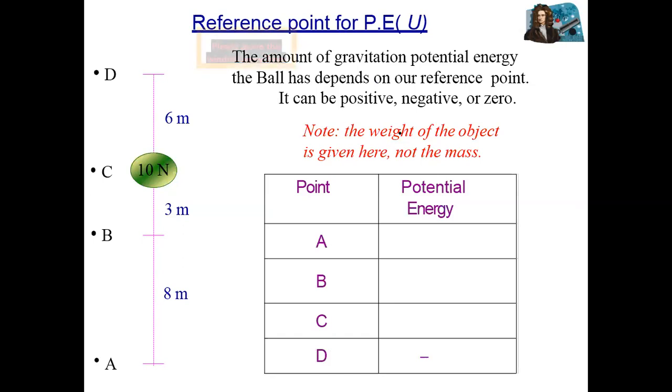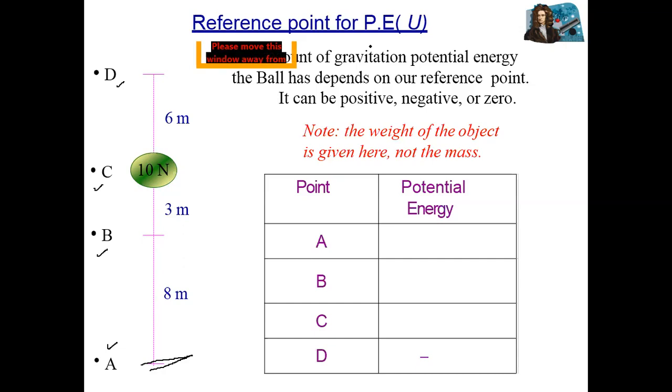Potential energy at different points. If we consider point A as the reference point, the surface of Earth, let's suppose we find potential energy at A, and then at B, same for C. So what is the potential energy at position A?